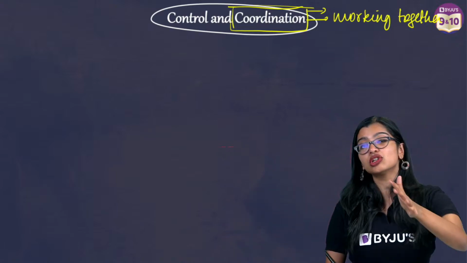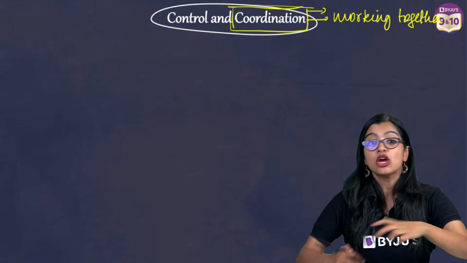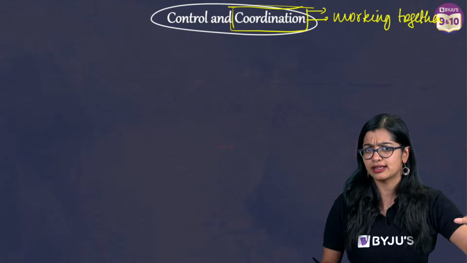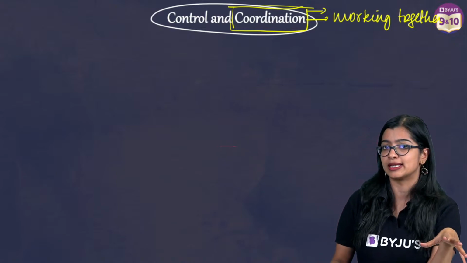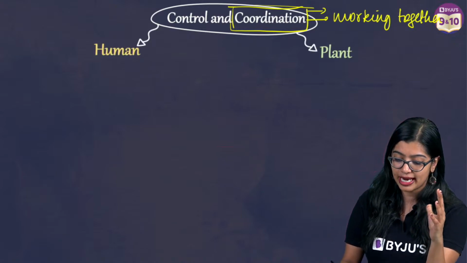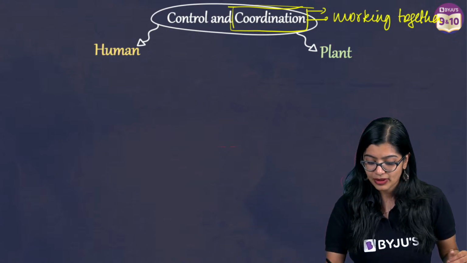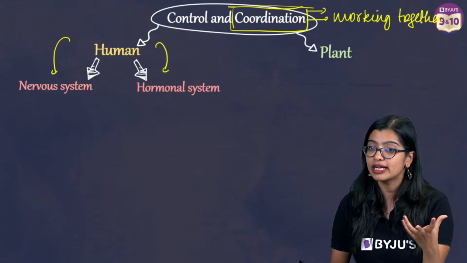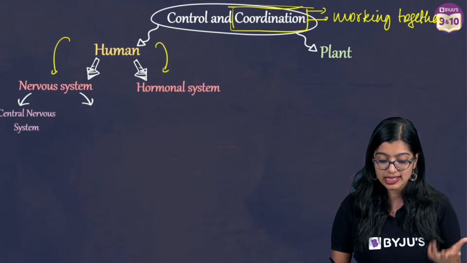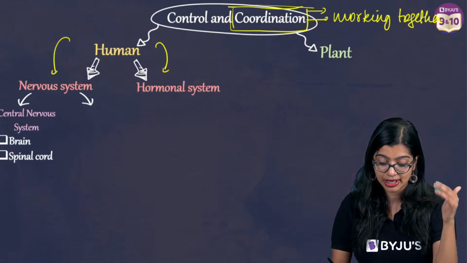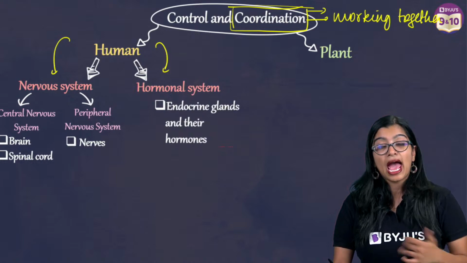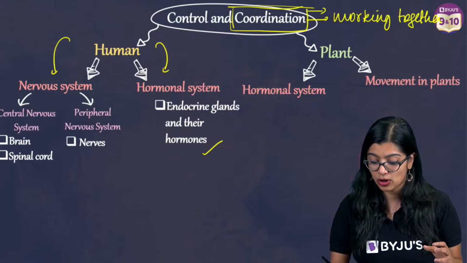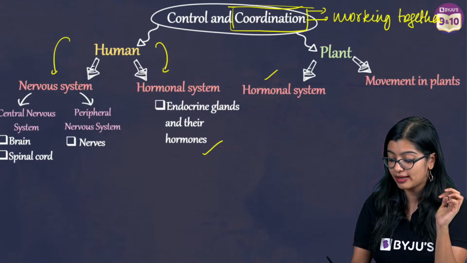Now we see that coordination of various processes is not something that you will see only in certain things, right? We see it across all living organisms. Just that in our chapter today, we will be learning about humans and plants. Now, when we talk about humans, we see that there is nervous coordination and there is chemical coordination or hormonal coordination. And then, of course, in nervous coordination, we learn about the central nervous system and the peripheral nervous system, and in hormonal coordination, we learned about hormones and endocrine glands. While in the case of plants, we also know that the hormonal system works in them as well.